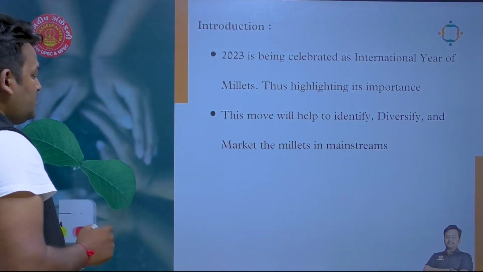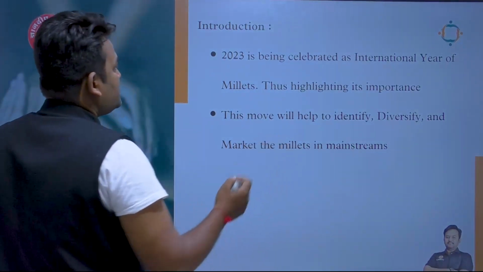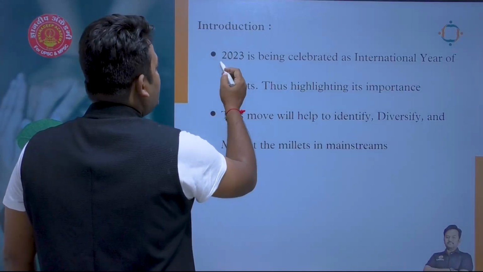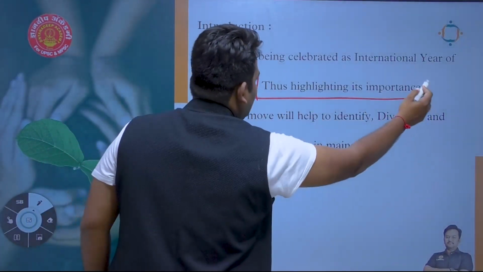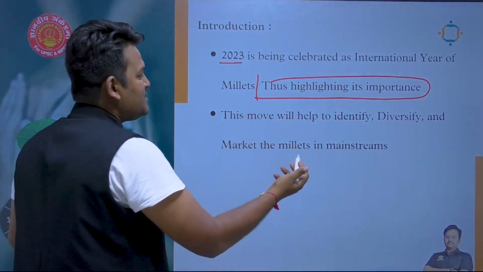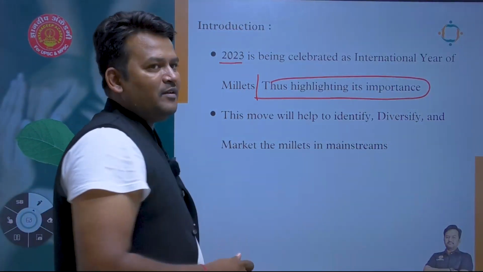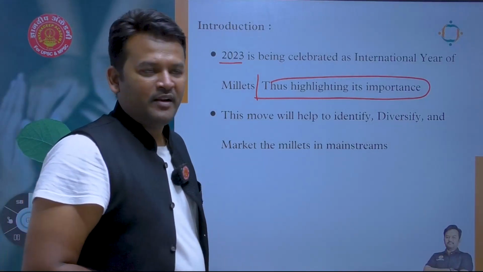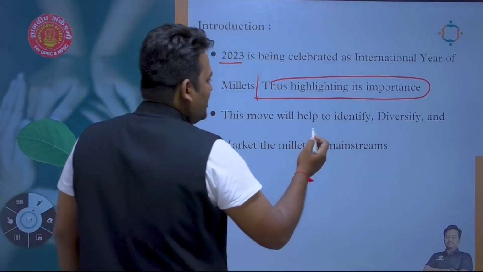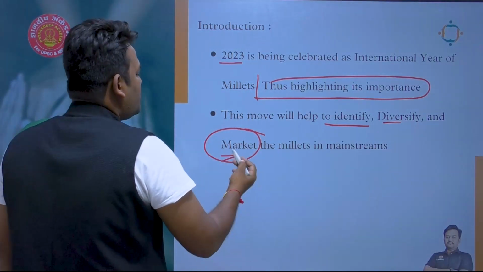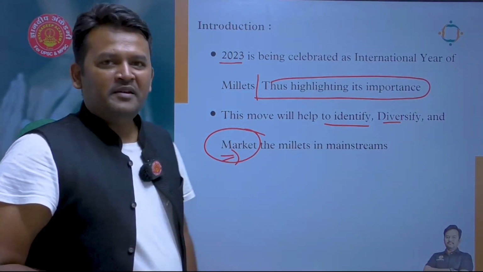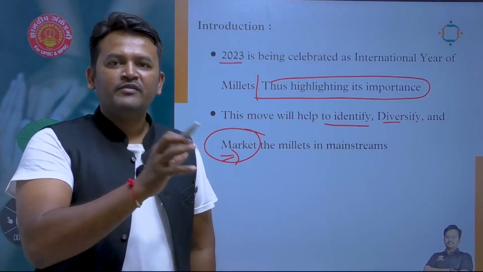When we consider the introduction, try to bring some context here. 2023 is being celebrated as the International Year of Millet, thus highlighting its importance. But why is it necessary? Why are we highlighting the millets this particular year? This will help to identify, diversify, as well as, most important, market the millets.